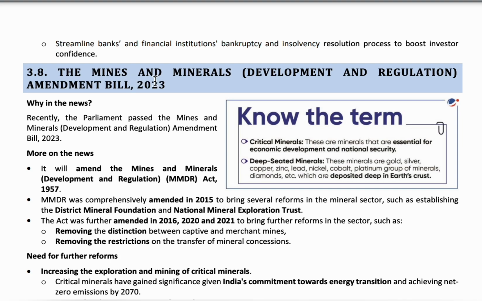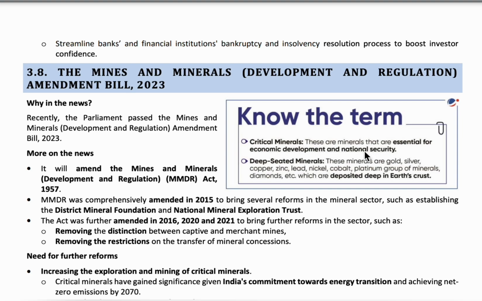Okay, so mines and minerals are very important, especially the critical minerals. The critical minerals are those which are very important for economic development and national security. In terms of national security and technology, improving advanced technology, raw materials for new electric products or for new artificial intelligence infrastructure are needed. So for that, raw materials like lithium, all these things are needed.